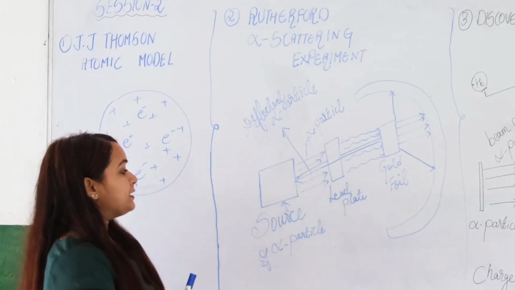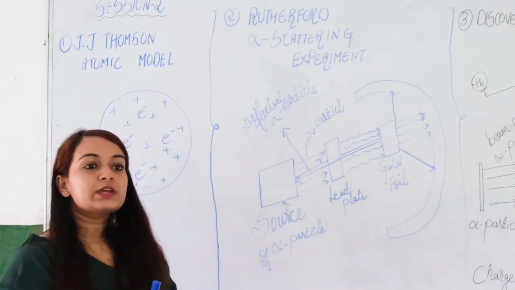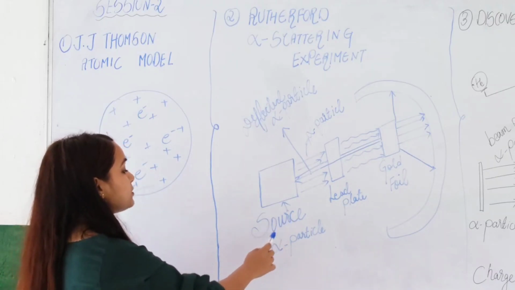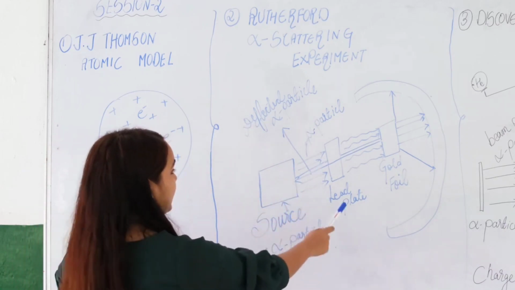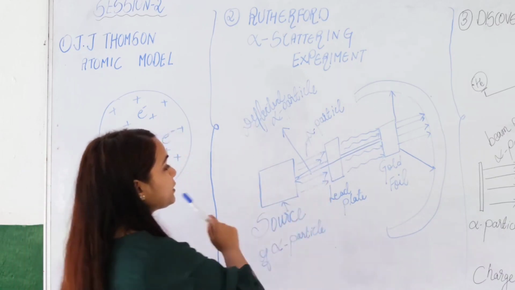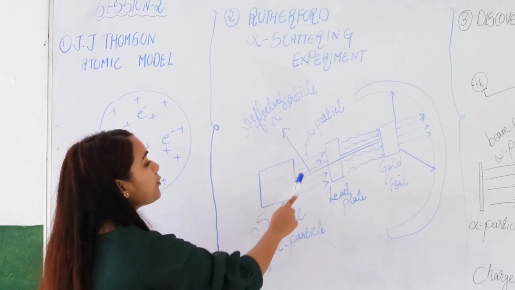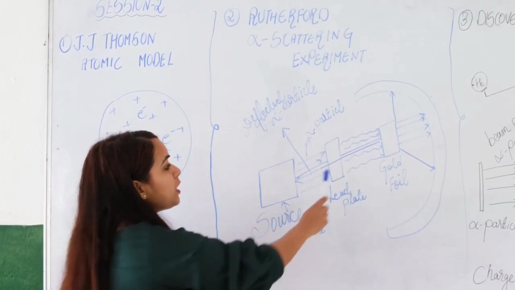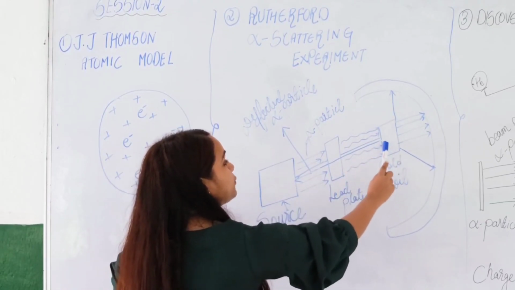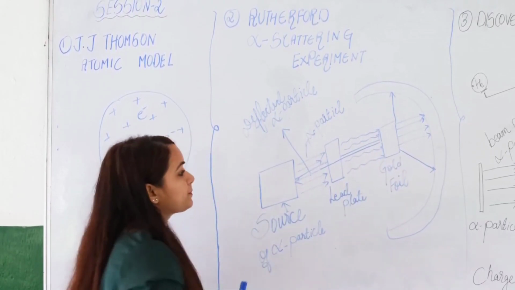In this experiment, he took a box in which he placed some alpha particle source. He also placed a lead plate. The main purpose of this plate was to concentrate all the alpha particle beam towards the gold foil. A gold foil was placed which was as thin as paper.